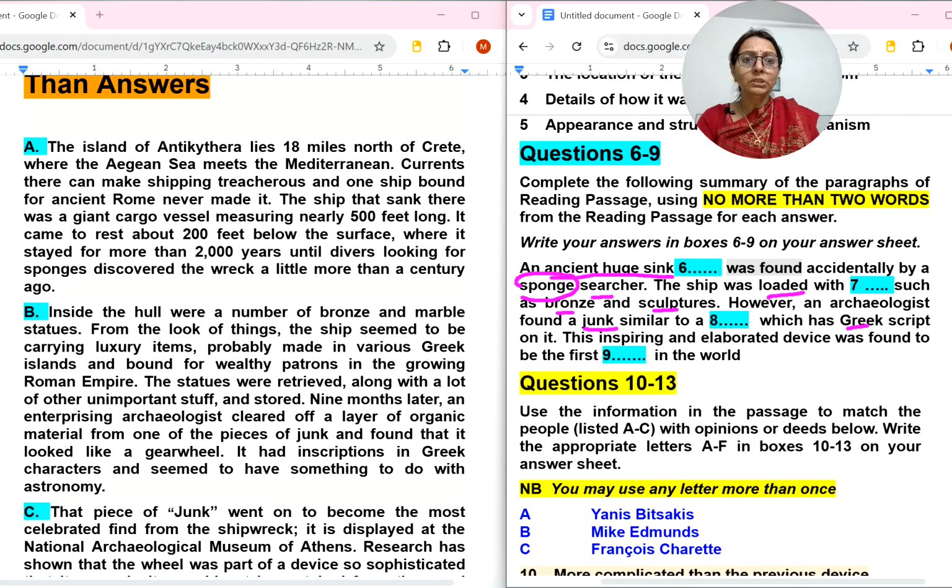An ancient huge sink was found accidentally. The ship that sank, there was a giant. Huge is giant. See this? Sink, they have talked, sank means sink, sank, sunk. Huge sink. Cargo vessel was found accidentally.